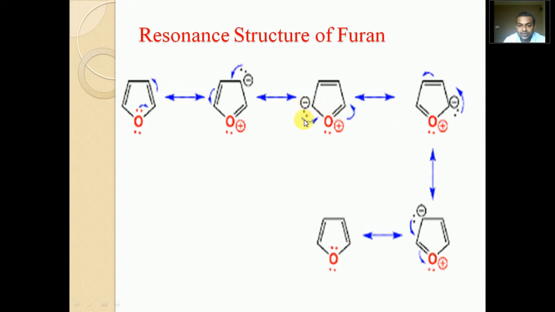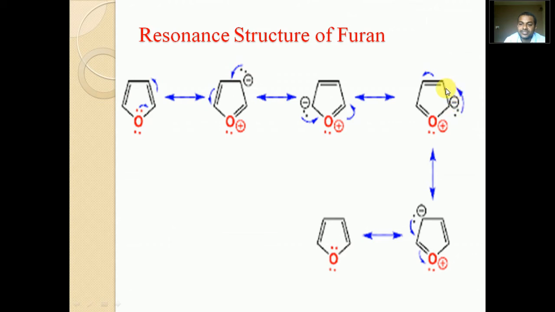This pair of electrons will shift towards this carbon and oxygen. Again, to satisfy valency, this pi bond will shift towards this carbon. Then again this carbon will acquire a negative charge. Again this negative carbon and these pi bonds are conjugated, there is a possibility of resonance.